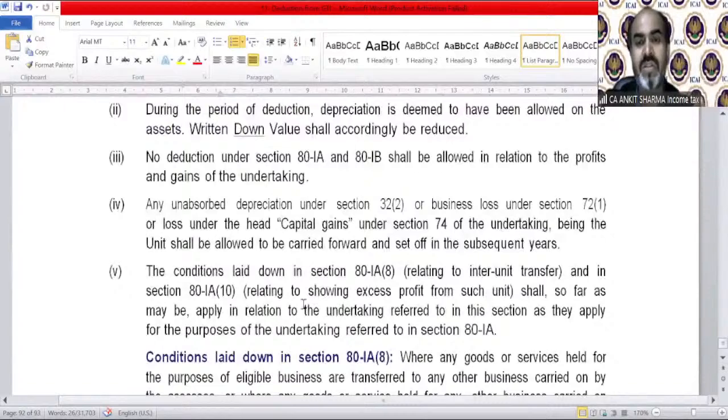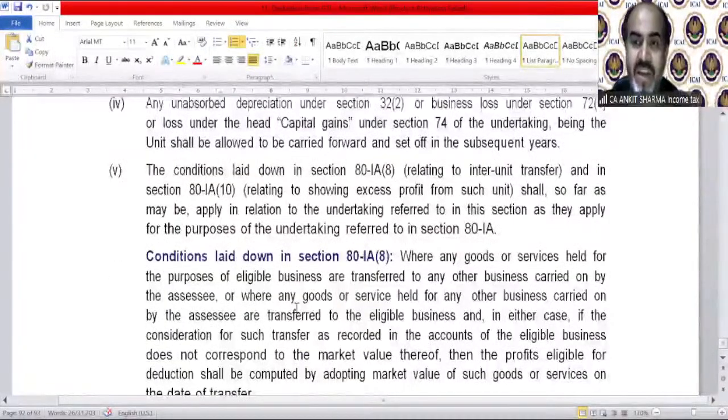The condition laid down in section 80IA applies where any goods or service held for the purpose of eligible business are transferred to any other business. We have read the same provision in the deduction provisions also: if you have transferred that business, then the transaction value should be taken as the fair market value.